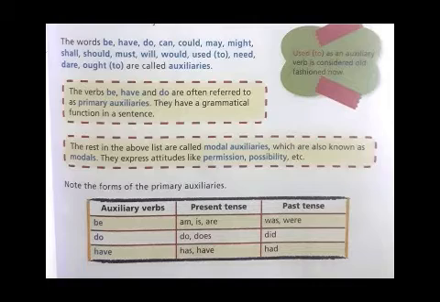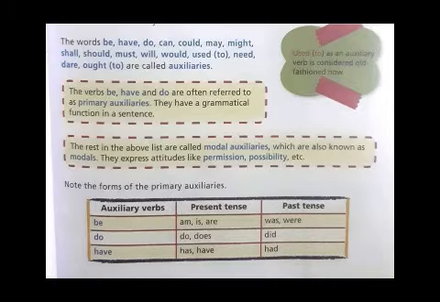Before we move ahead, let's see what the different forms of these primary auxiliaries are and how they are used in different tenses. The first primary auxiliary, be, has three forms: is, am or are in the present tense, whereas it is used as was or were in the past tense.